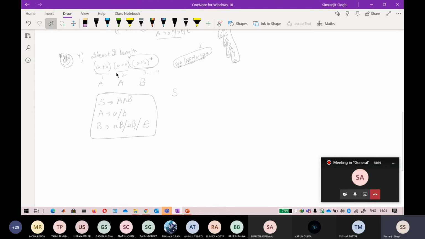Okay, in a similar way, if you understood this, just try to write the regular expression for this one: strings of at most two length. Because it is at most two length, the regular expression is (a plus b plus epsilon)(a plus b plus epsilon). Just try to write it and see it. Take like 2-3 minutes and try to solve it.